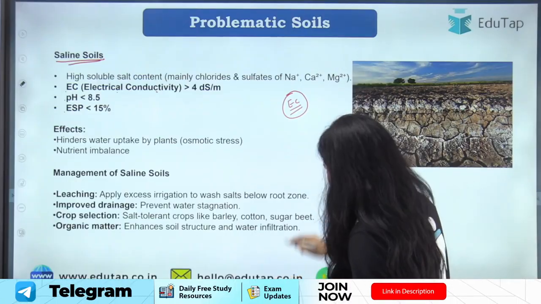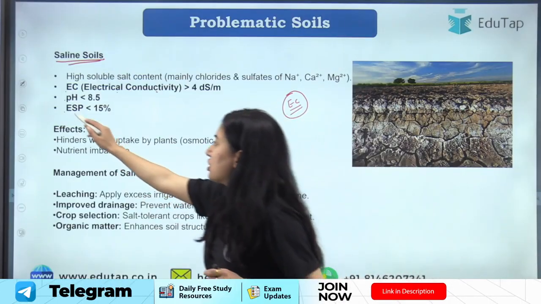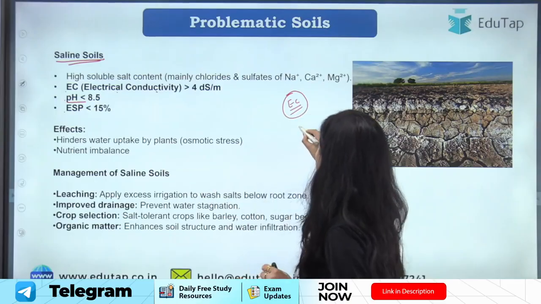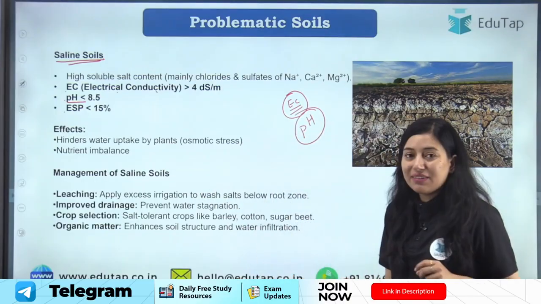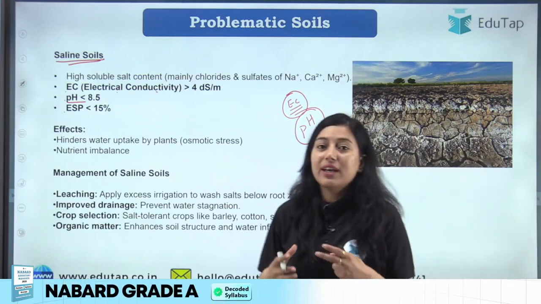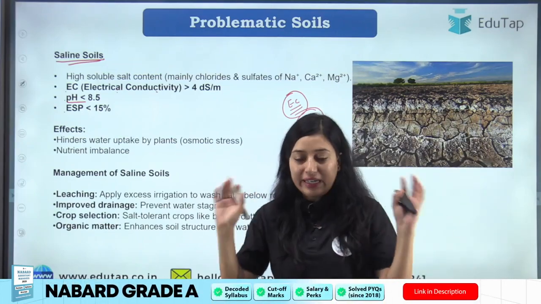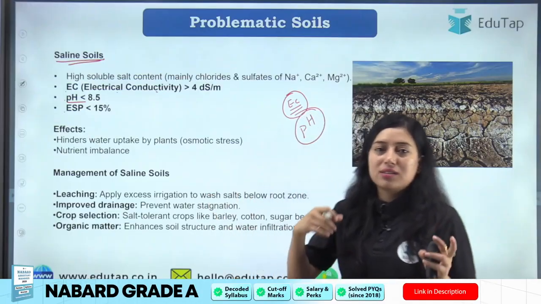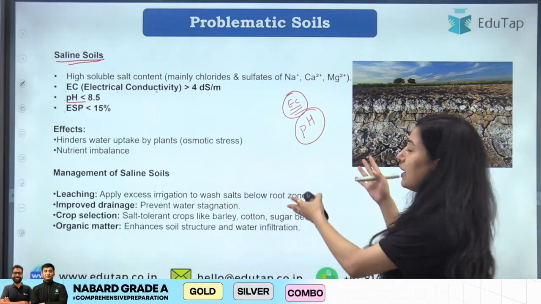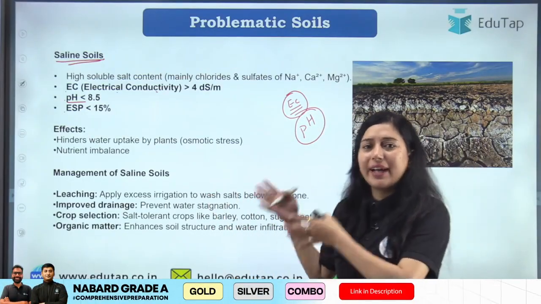Now let's move ahead and understand the next thing, which is pH. Okay, what is pH? pH is basically the activity of hydronium ion. So what we need to understand about pH, we do not have to go into that detail or scientific explanation of what actually is behind pH.